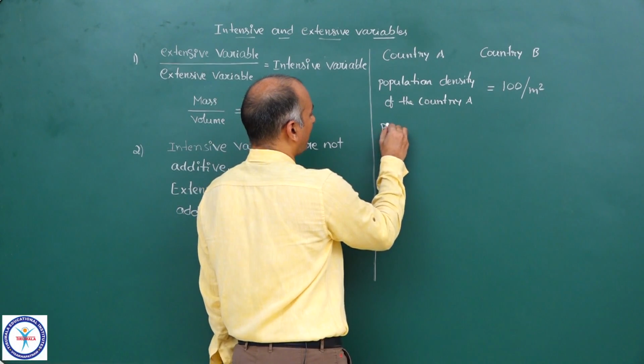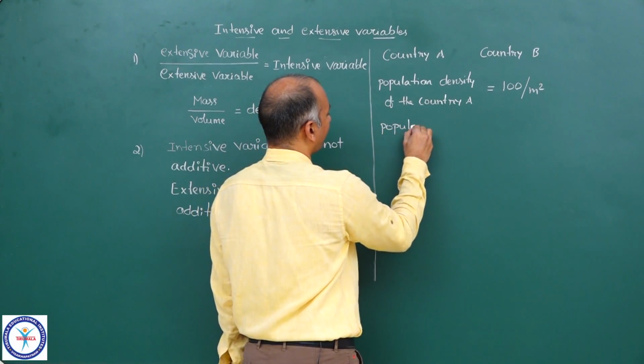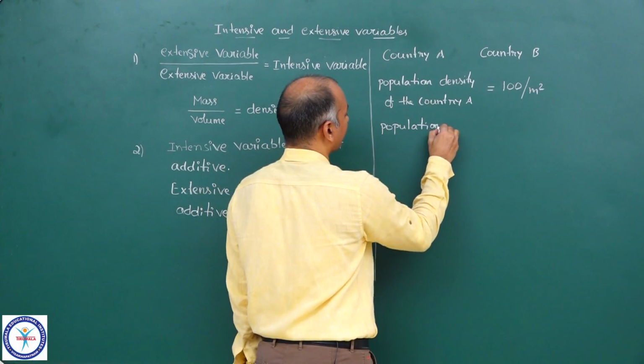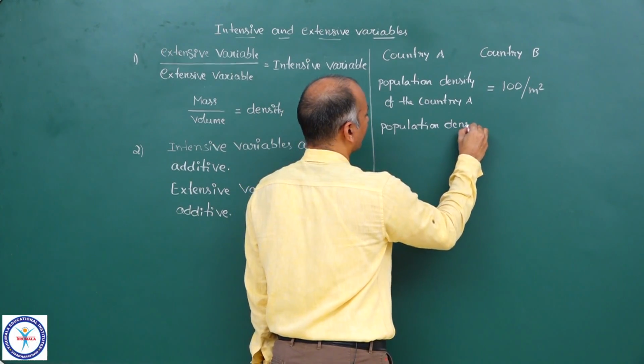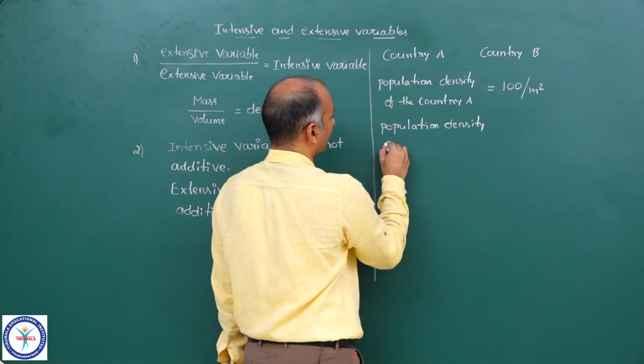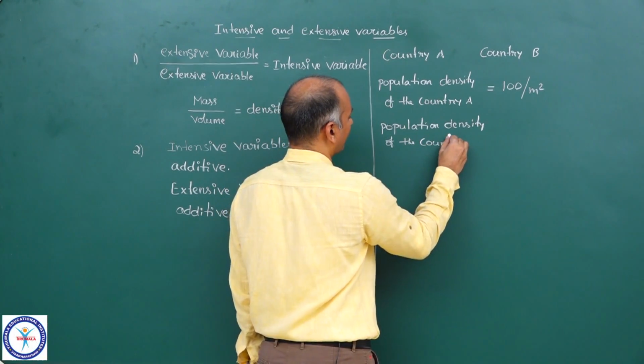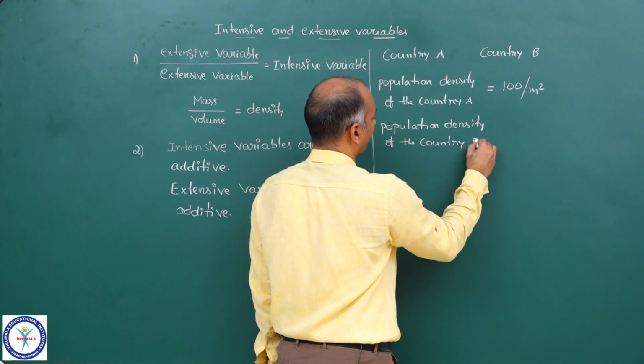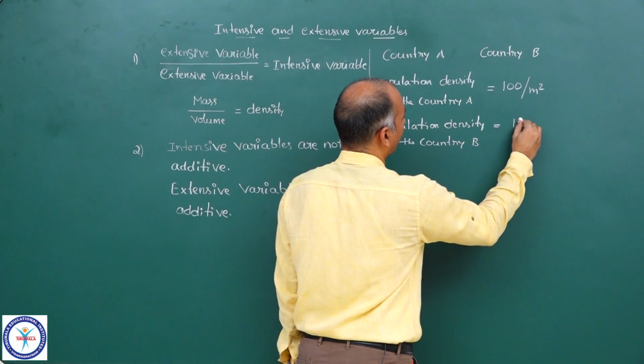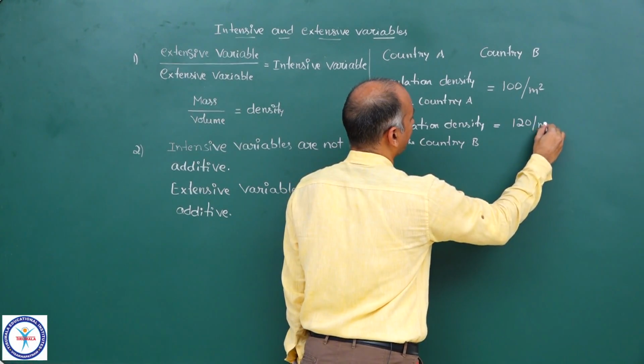Now similarly, population density of the country B is equal to 120 persons per meter square.